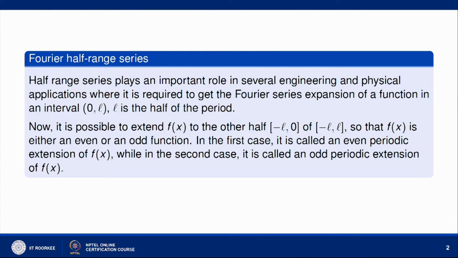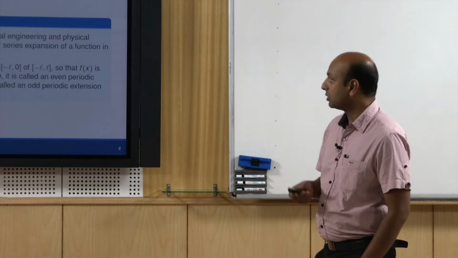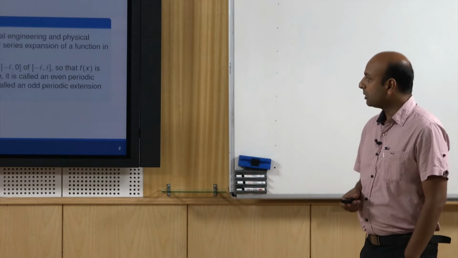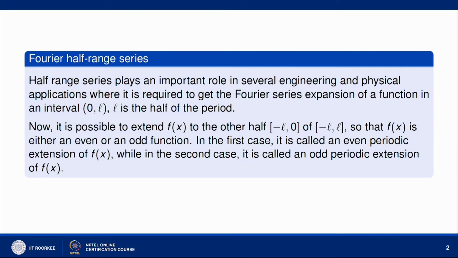Now, how can we find the Fourier series expansion of such a function? These problems are important in several engineering and physical applications. It is possible to extend the function f(x) to the other half, that is minus L to 0, of minus L to plus L, so that f(x) is either an even or an odd function.